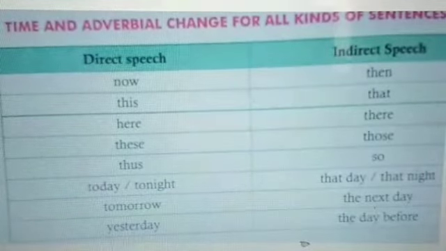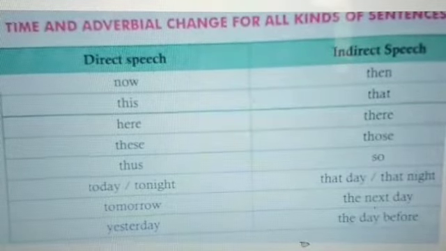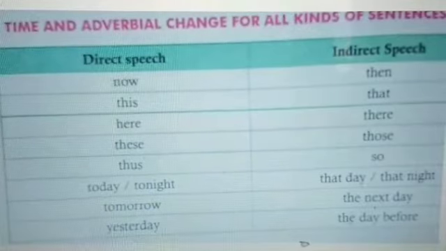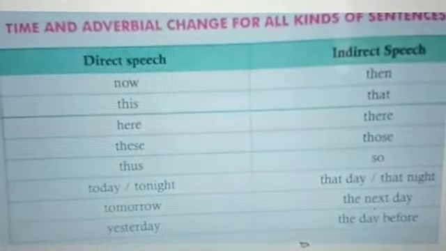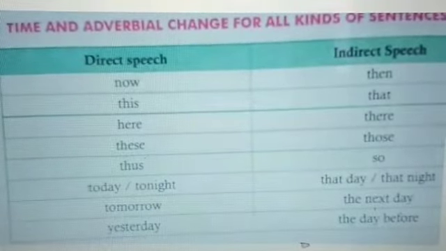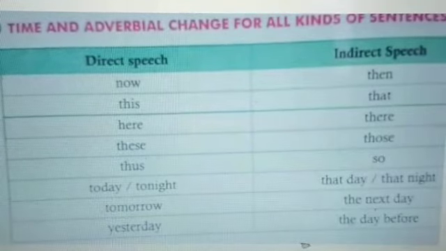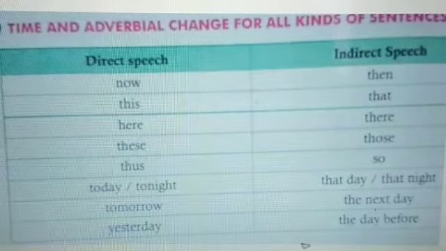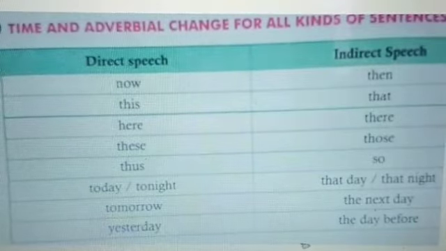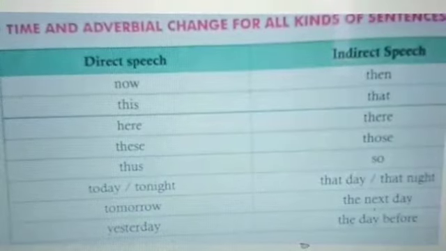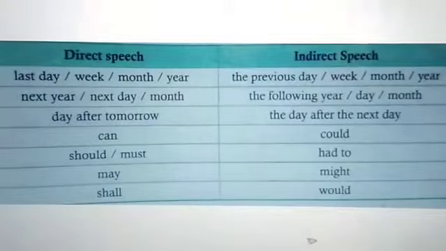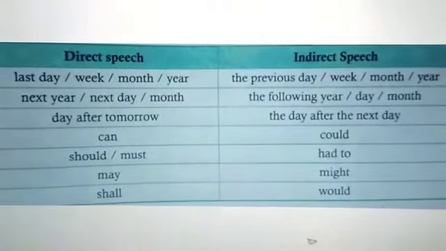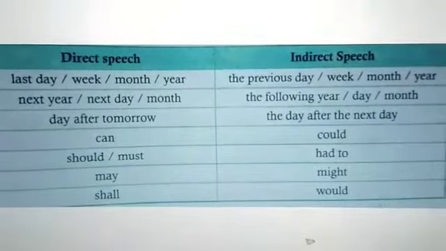Okay, direct speech. Now comes means it will become then in indirect speech. This will become that. Here will become there. These will become those. Thus will become so. Today or tonight will become that day or that night. Tomorrow will become the next day. Yesterday, the day before. Last day will become the previous day.